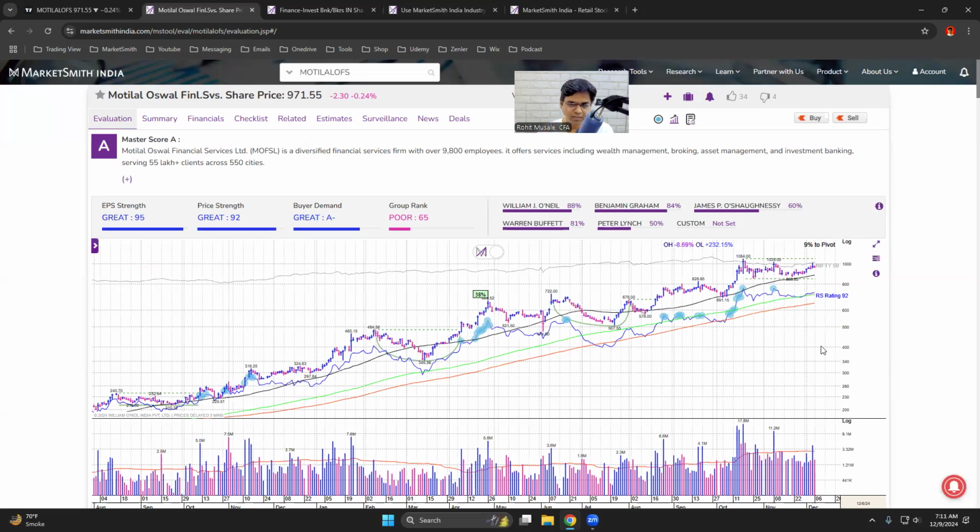And number three, I don't have to attend every party in town. Even if it breaks out and the stock goes from 1,000 rupees to 2,000, that would not bother me much, because there are other opportunities which at this moment look very strong to me. So that is the reason why I have rejected this stock. So this is my analysis.